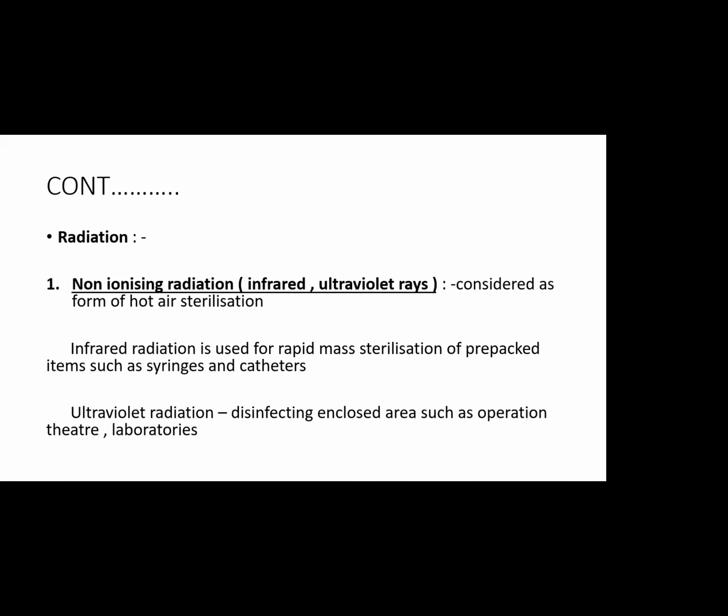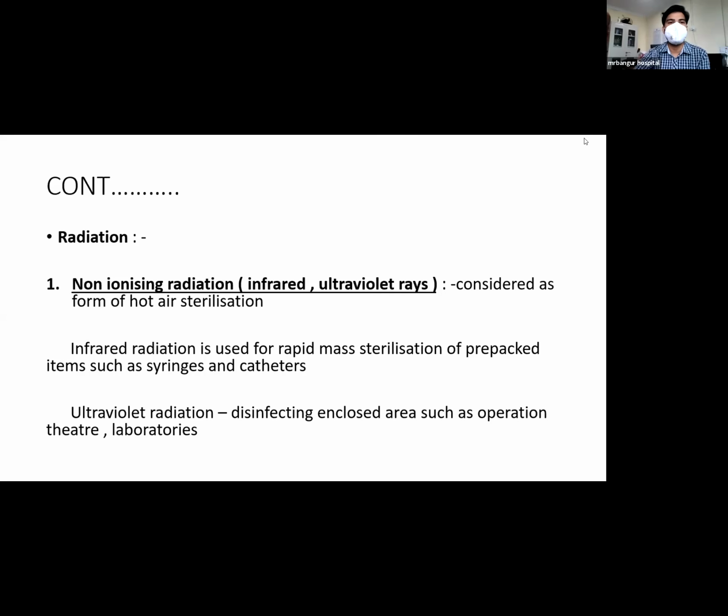Radiation. In radiation, we have non-ionizing radiation and ionizing radiation. Non-ionizing radiation consists of infrared and ultraviolet rays.